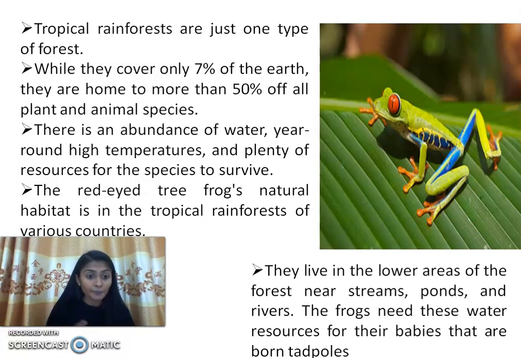A year round high temperature, they need the temperature, and plenty of resources for the species to survive. What type of resources? Like sunlight. As I told you, the temperature, rainfall, like they need the predator and prey relationship, then only they can survive. They need a place to raise their young ones, they need a place to mate, right?